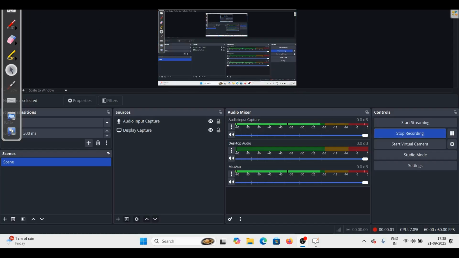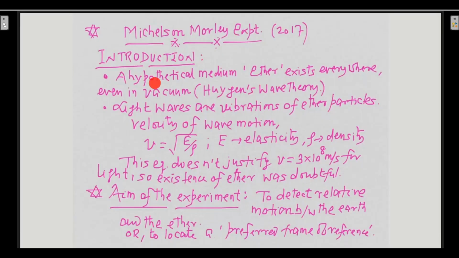Let us learn about the Michelson-Morley experiment in this particular class. A hypothetical medium, ether, exists everywhere, even in vacuum. This is according to Huygens wave theory. So we are talking about the past, about physics in the 1890s.